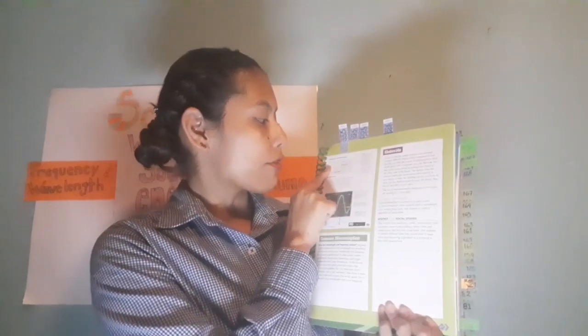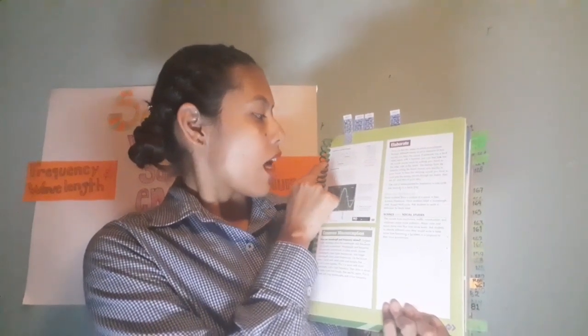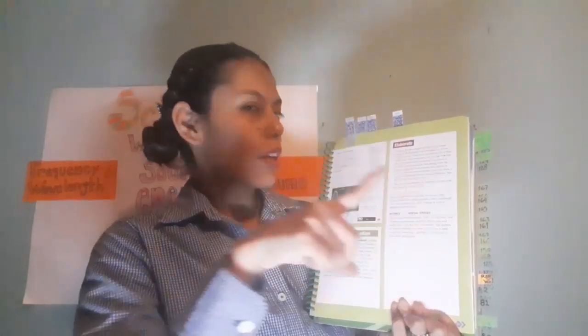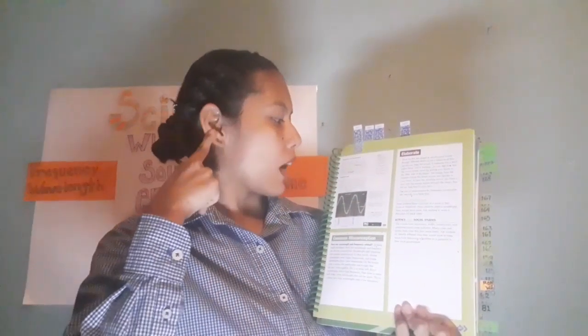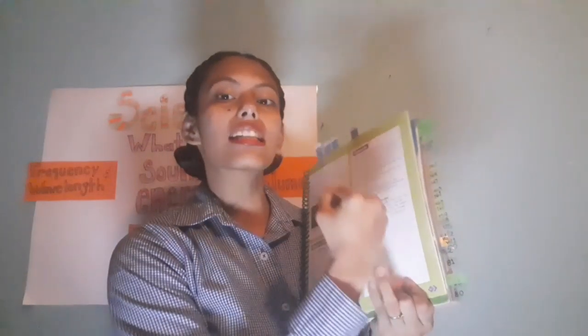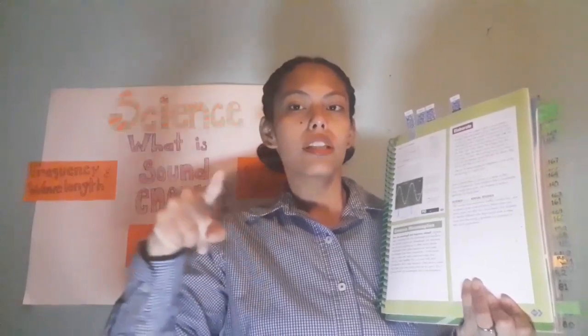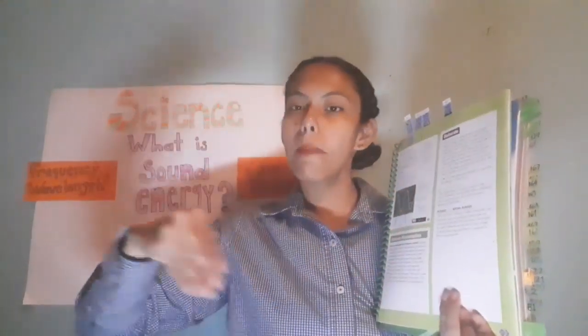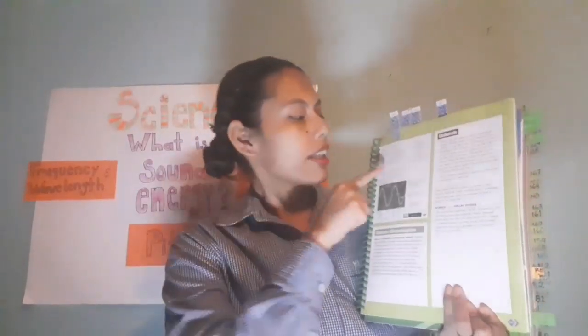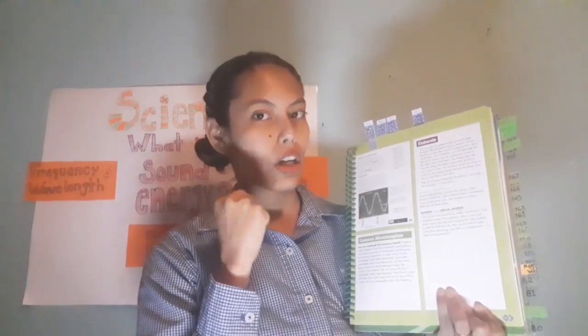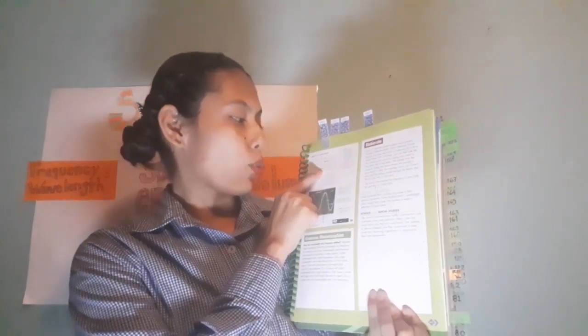We can see that the frequency is the number of the waves of sound that pass a point in a certain amount of time. It's the number of waves of sound that pass a point. Usually they measure in 1 second. And the wavelength is the distance between these frequency waves.